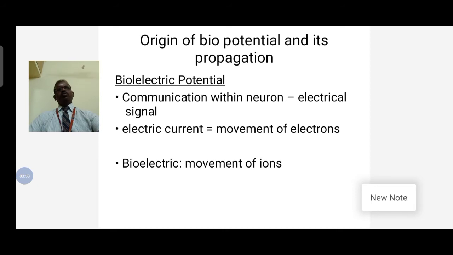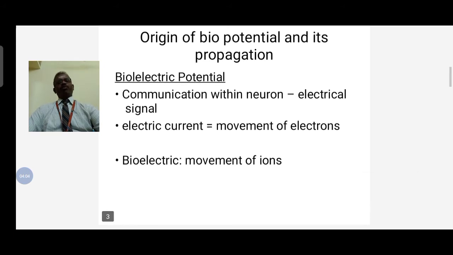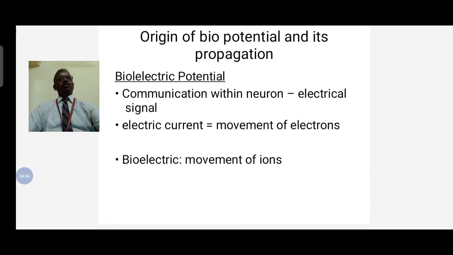How to pick up this biosignal ECG waveform from the human body, how to record it, and how to analyze the ECG waveform are the main important points for bioelectric signal analysis.